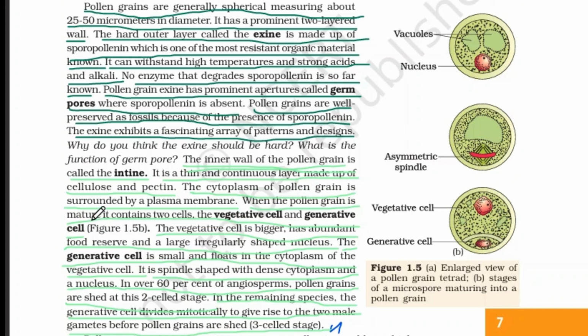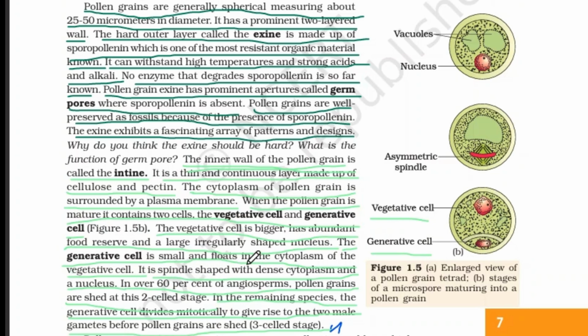When the pollen grain is matured, it contains two cells, the vegetative cell and the generative cell. This diagram is important. The vegetative cell is rather big compared to the generative cell, and it has a food reserve.